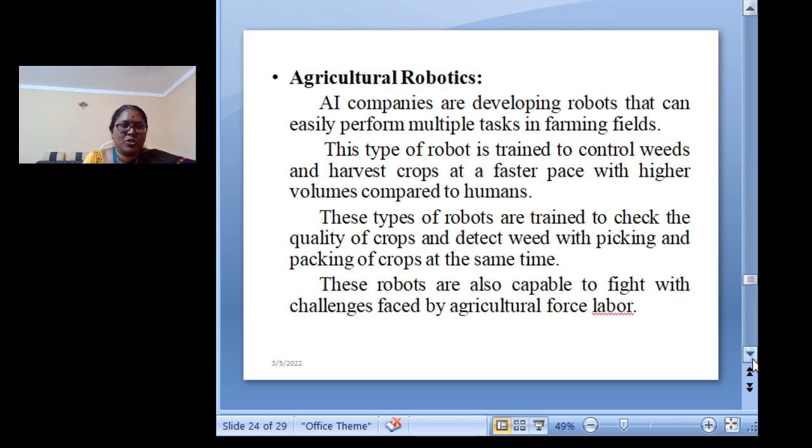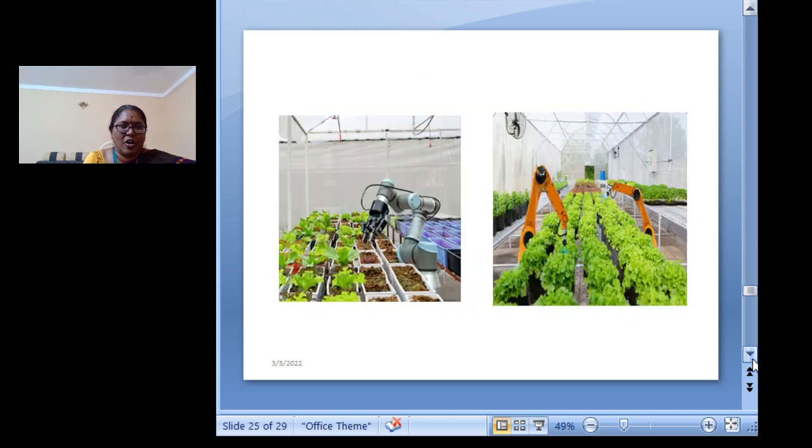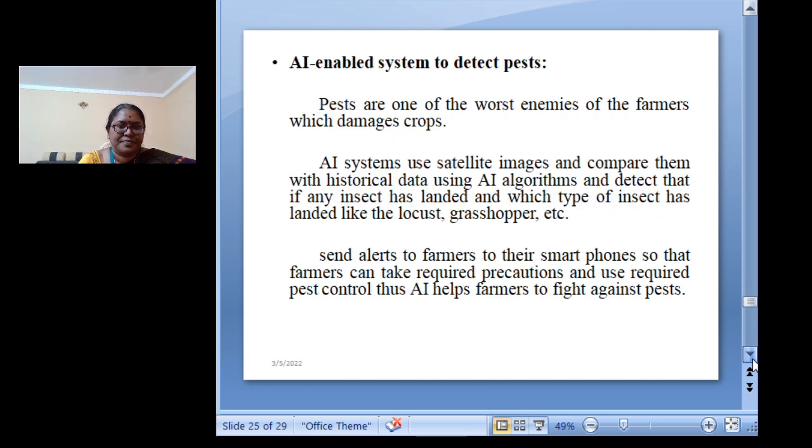The robots are capable of fighting the challenges faced by the agriculture labor force. So laborers are reduced or replaced with robots. This is a snapshot where robots are used in the field of agriculture.